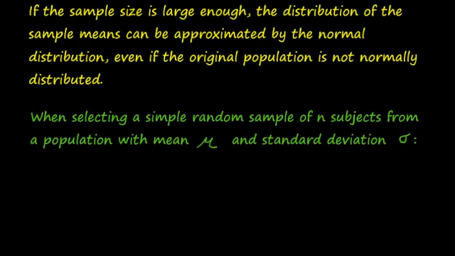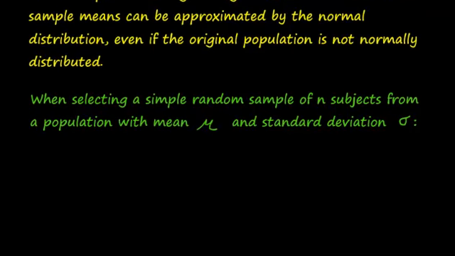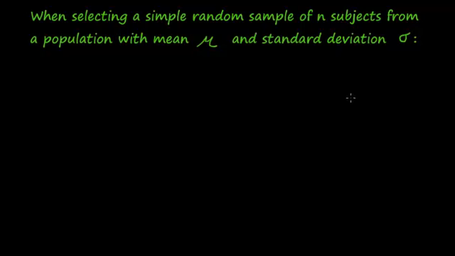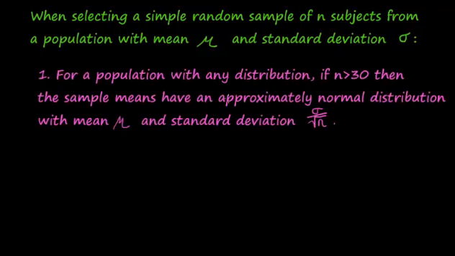Okay, when selecting a simple random sample of n subjects from a population with mean mu and standard deviation sigma, here are the rules for the central limit theorem. For a population with any distribution, as long as your sample size is greater than 30, then the sample means will have an approximately normal distribution with mean mu and standard deviation sigma over the square root of n.